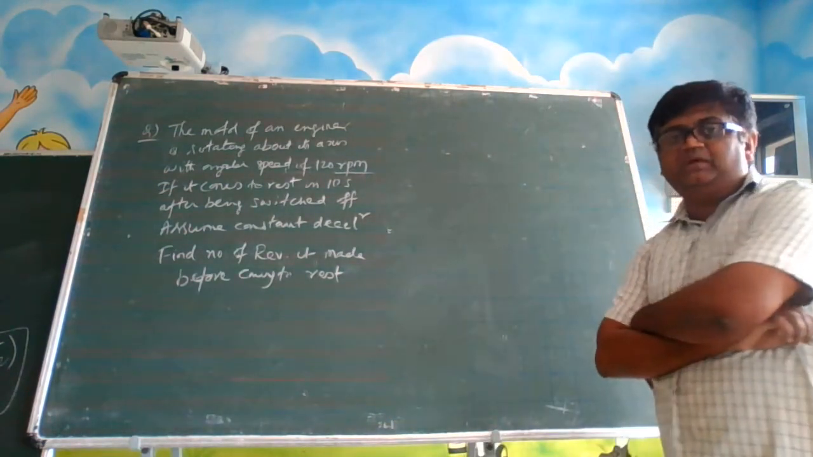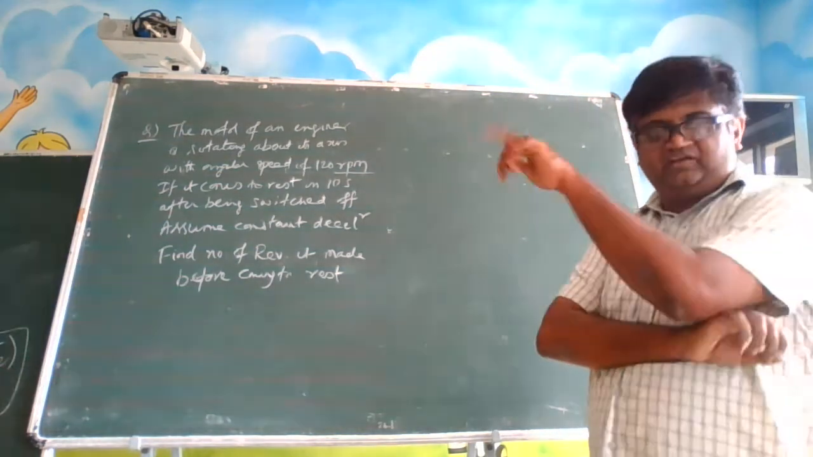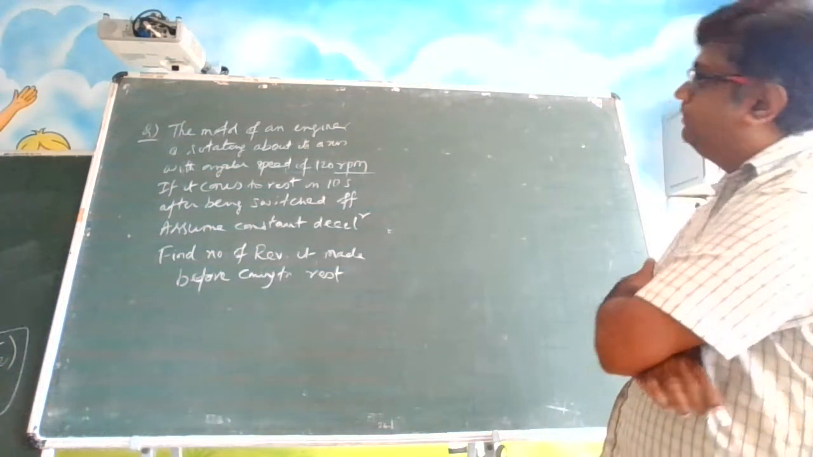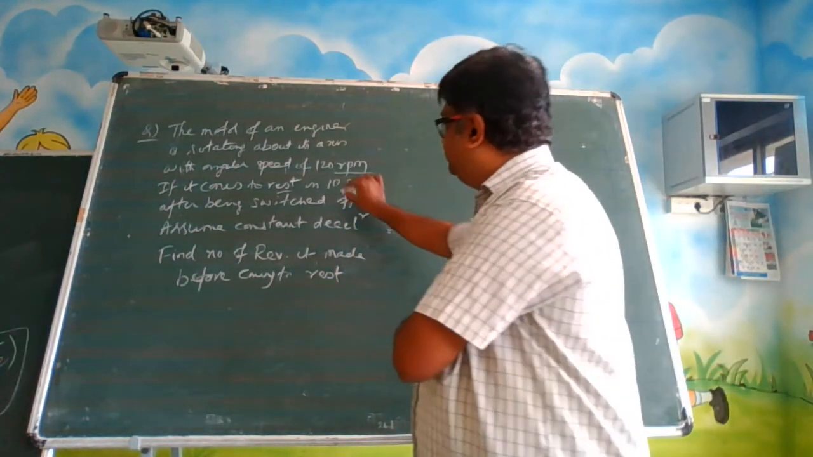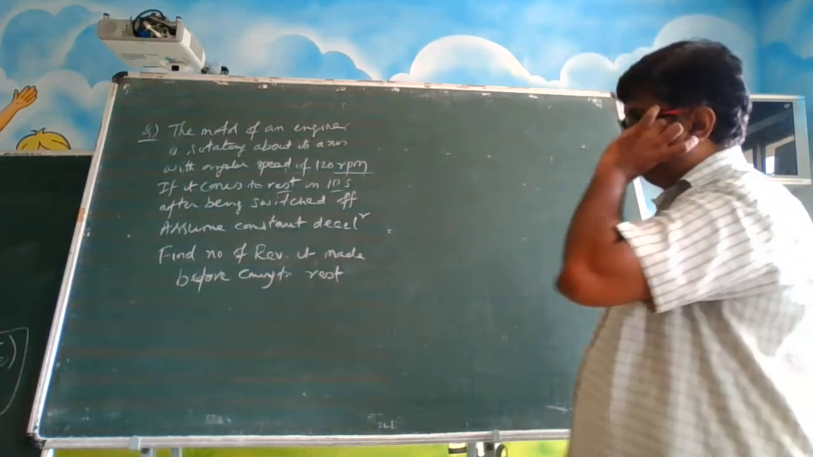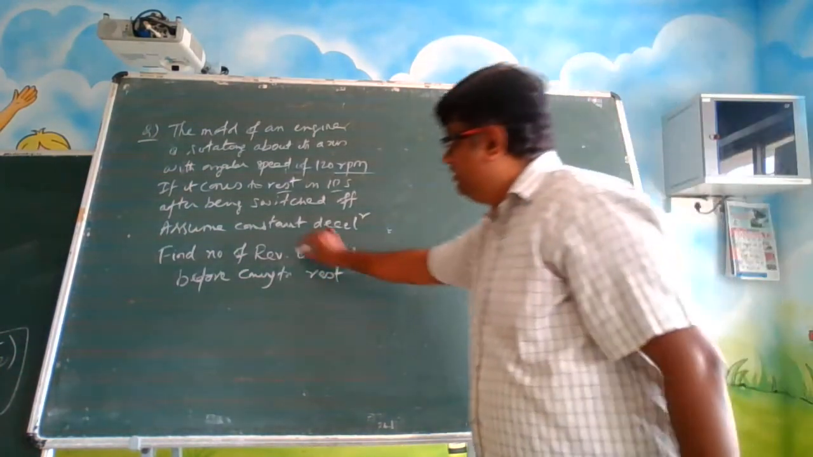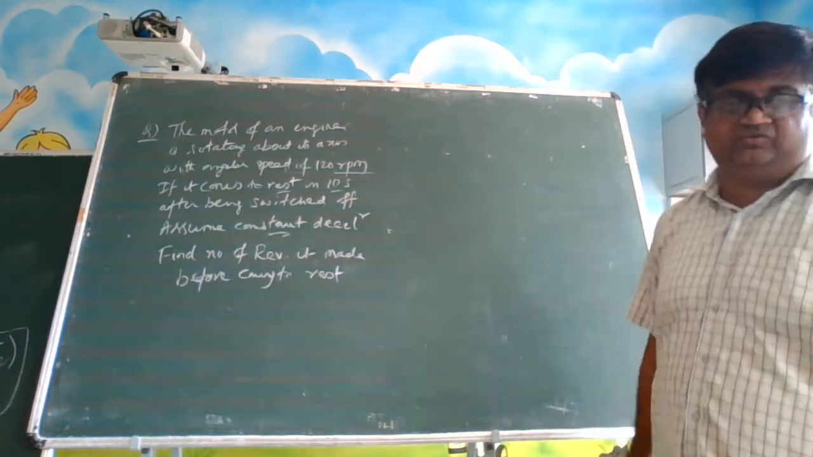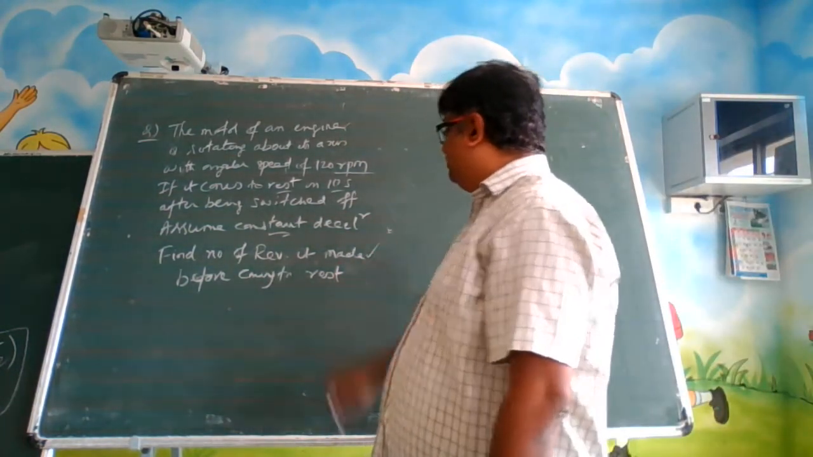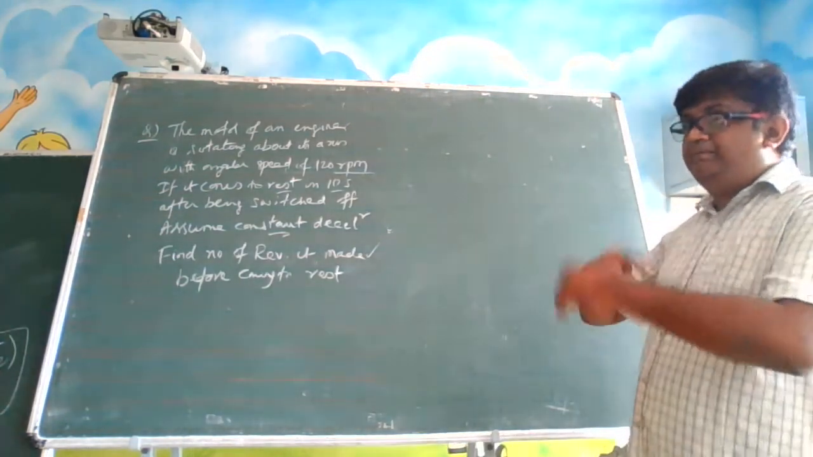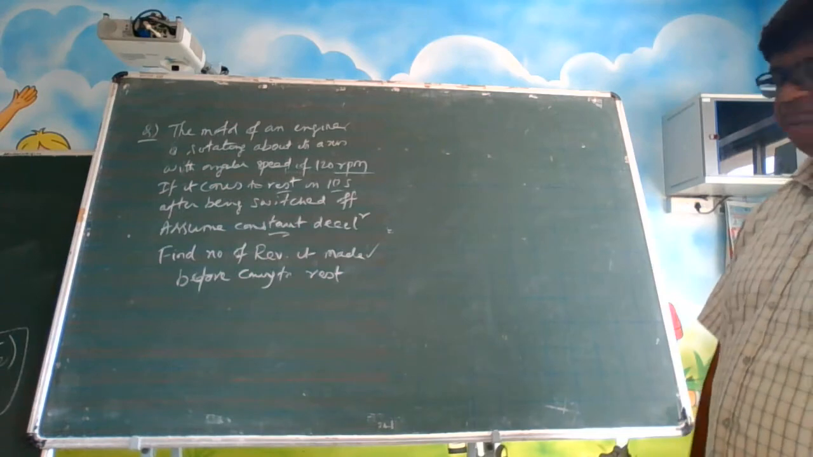rpm means rotations per minute. Rounds per minute. Cycles per minute. Alright. If it comes to rest in 10 seconds after being switched off, assume constant deceleration. Constant, that means you can use those equations we have discussed just now. Find the number of revolutions, the number of rounds it made before coming to rest.